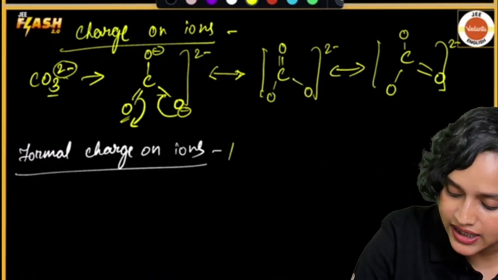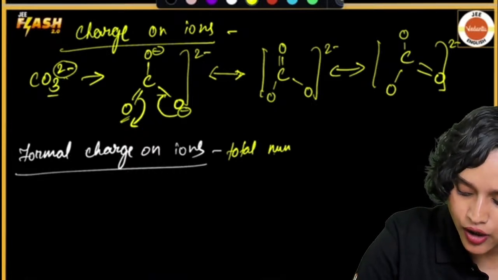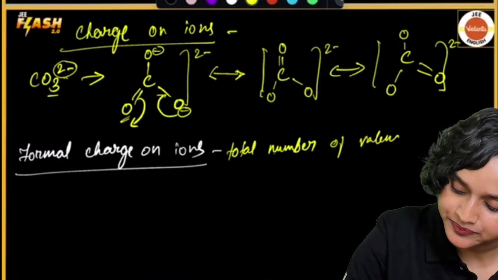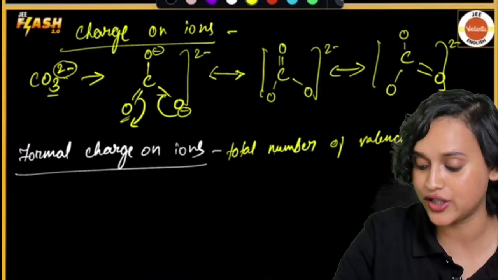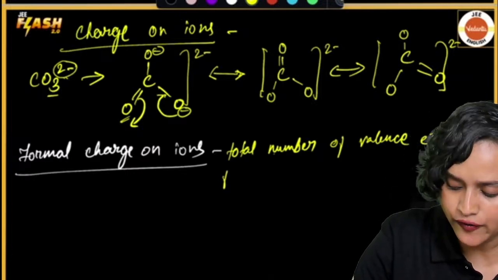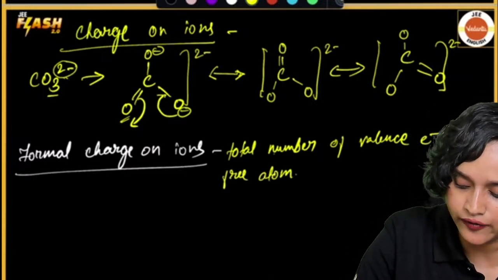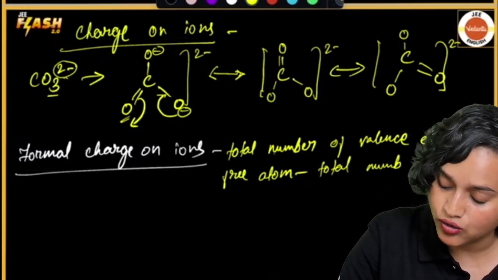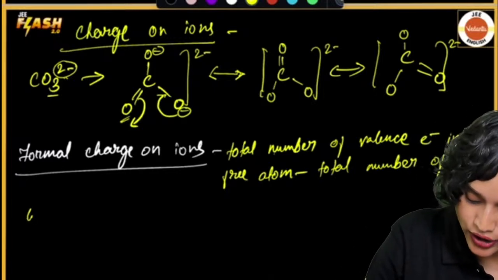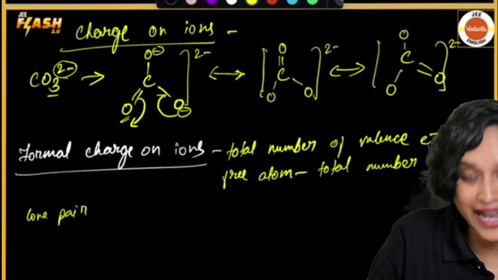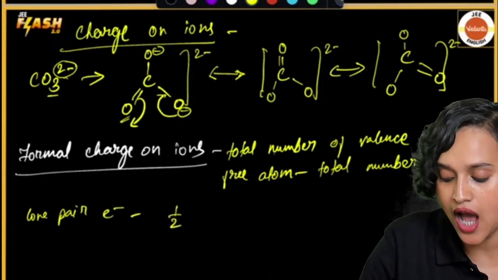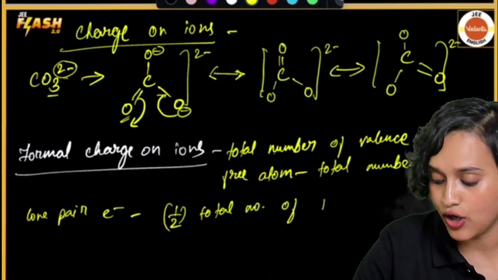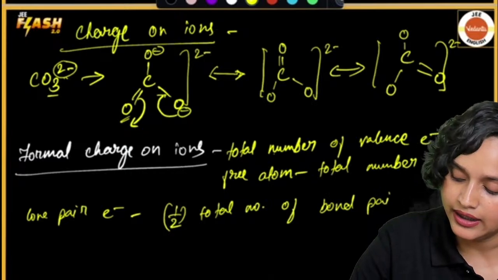Total number of valence electrons in free atom or free state, minus total number of lone pair electrons, minus half of total number of bond pair electrons.